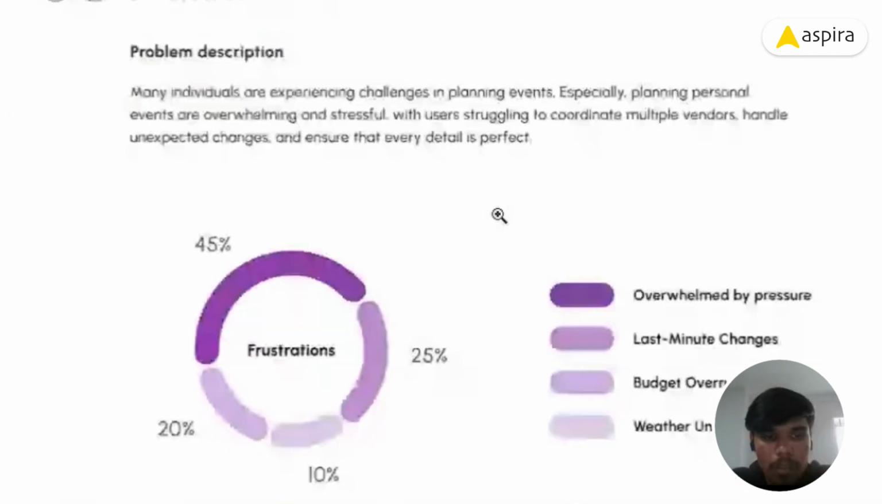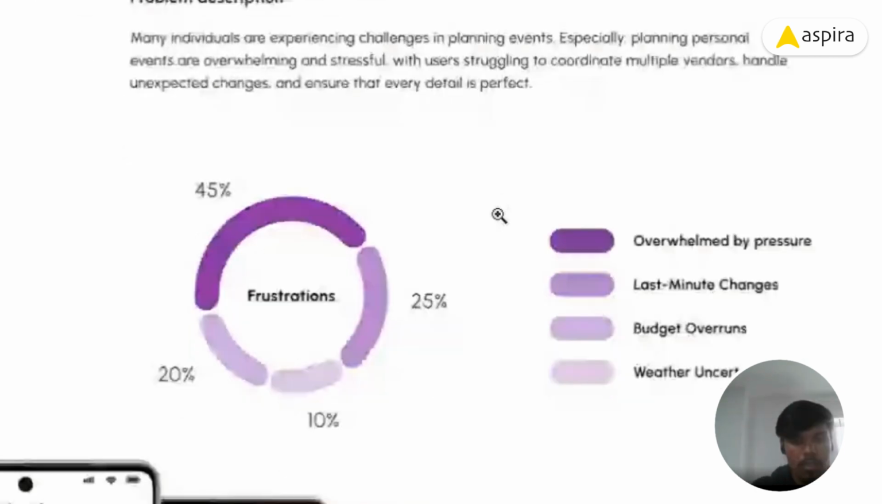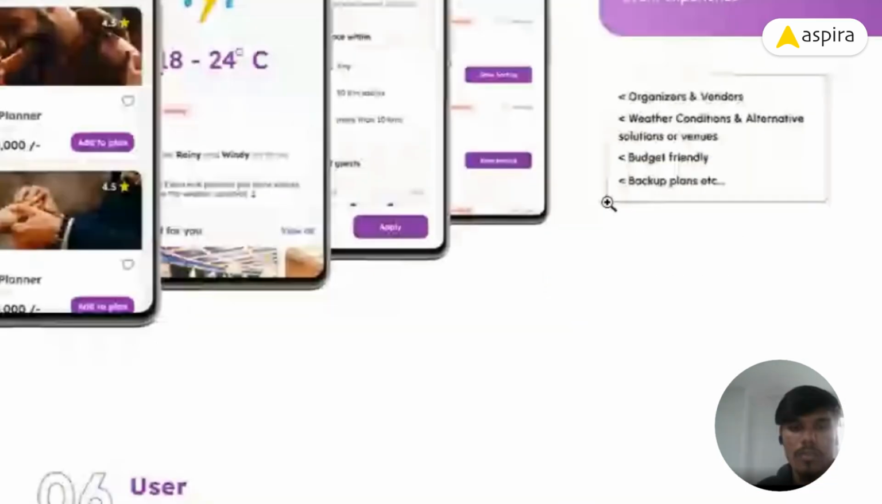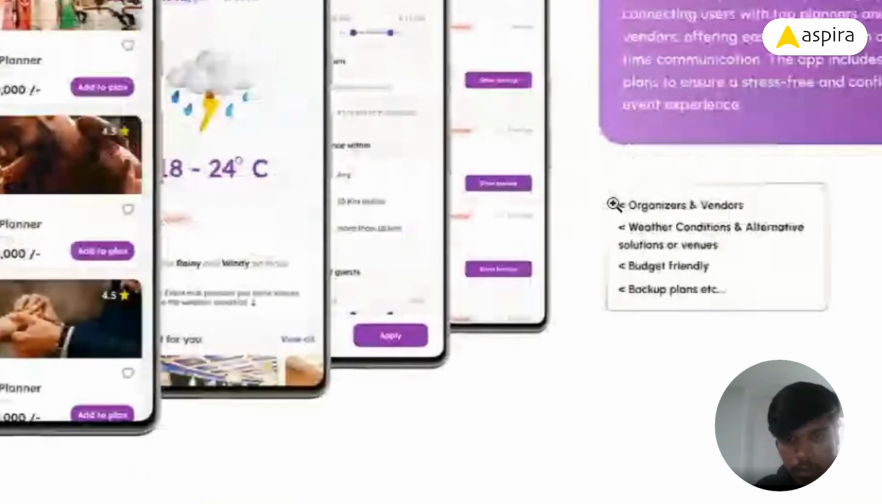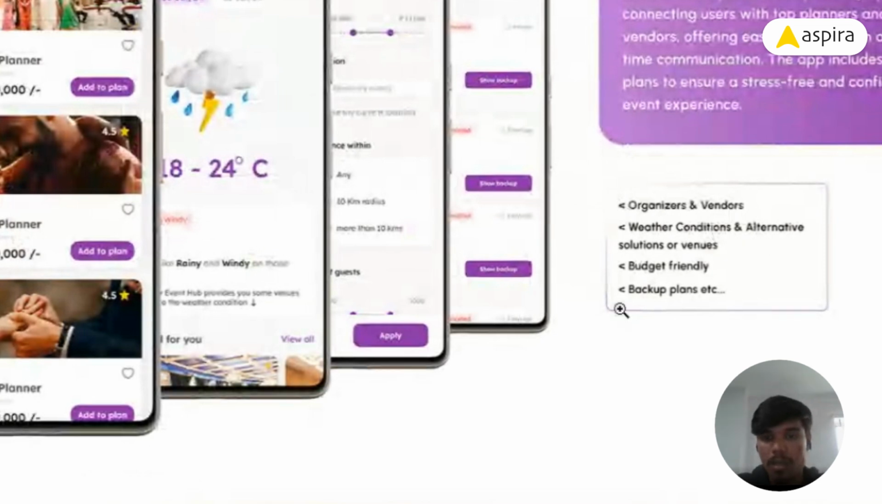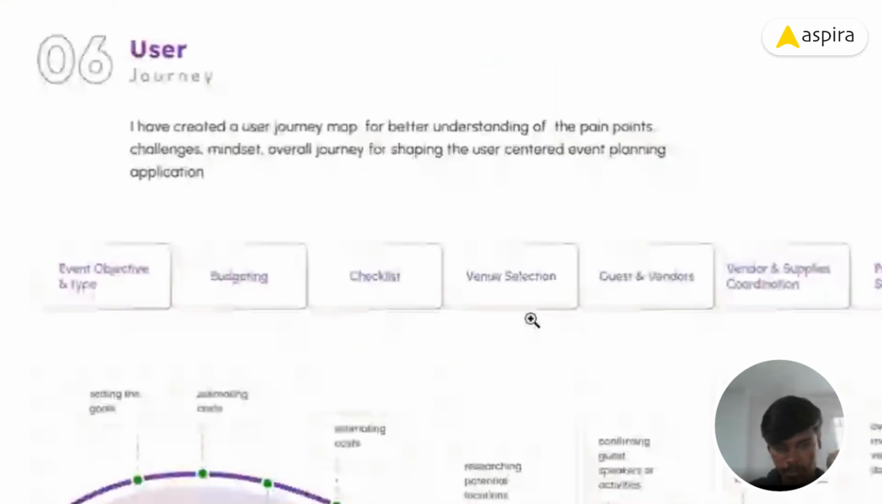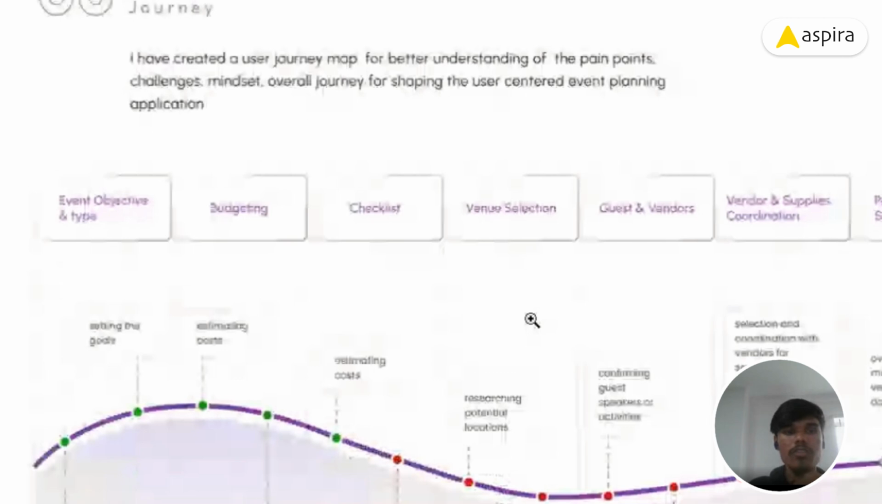One of my friends was facing a lot of frustrations while planning their event. The solutions are well-prepared organizers and vendors, and weather information will also be there. Budget-friendly options and backup plans will also be in my app. Now the user journey in the real world.